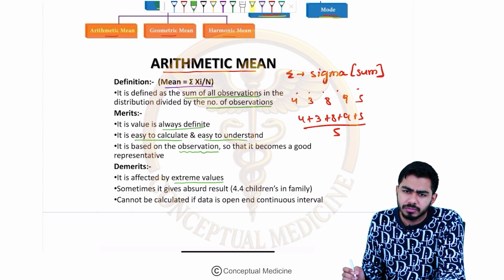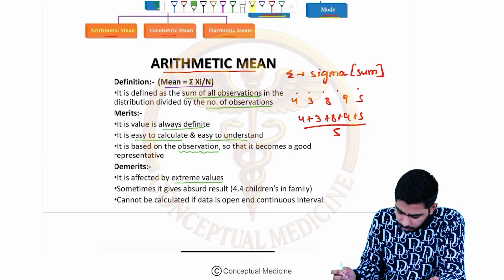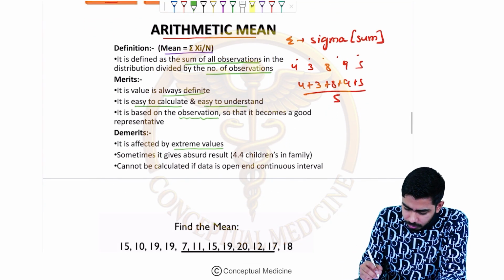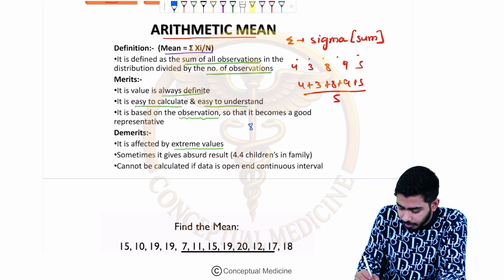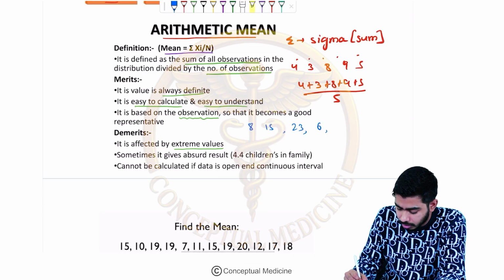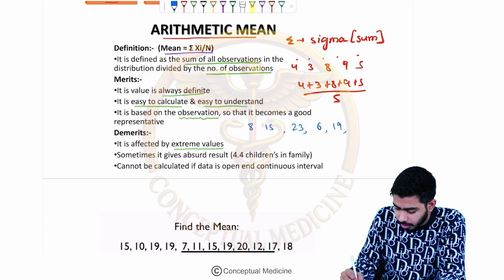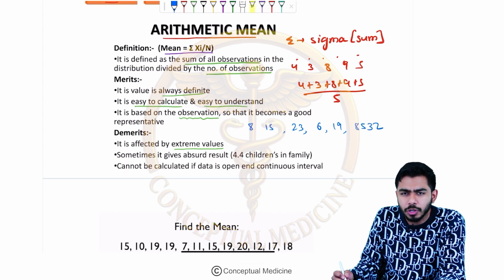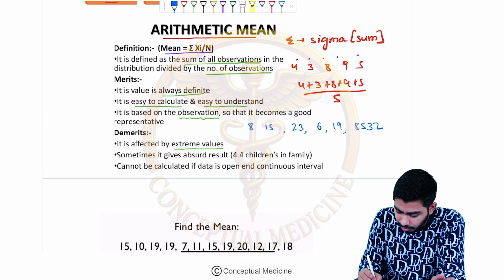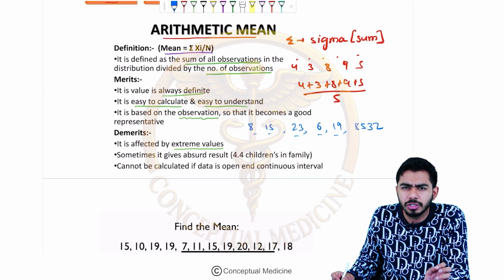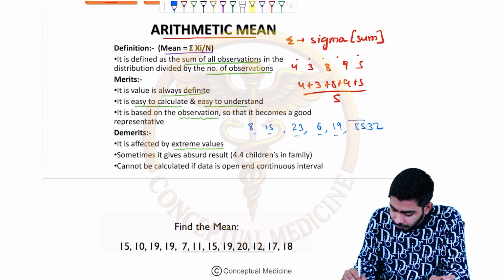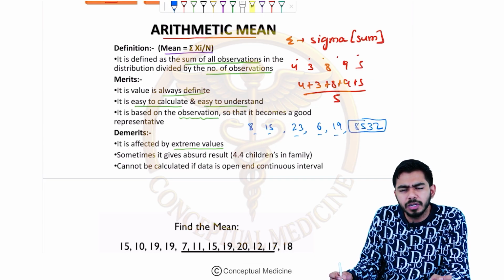What do I mean by that? I mean that, guys, look, for example, I'm giving you random numbers once again: 8, 15, 23, 6, 19, and 8,532. Everything else, 8, 15, 23, 6, 19, there is not much gap. Everything is logical. But over here, I am seeing 8532, this is a big number present over here.